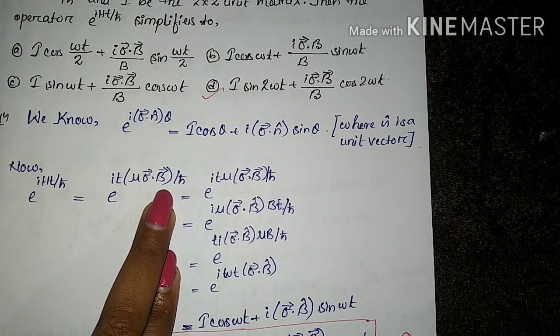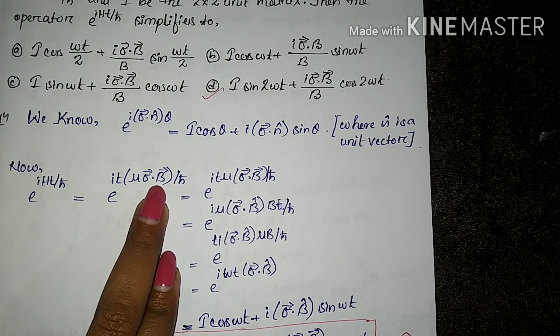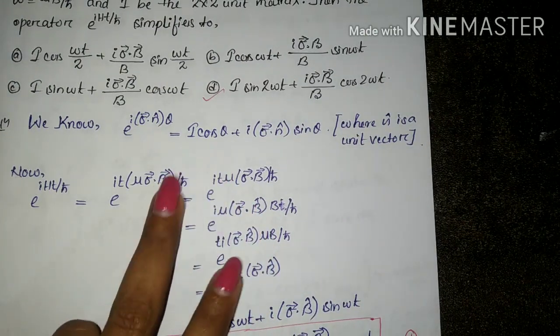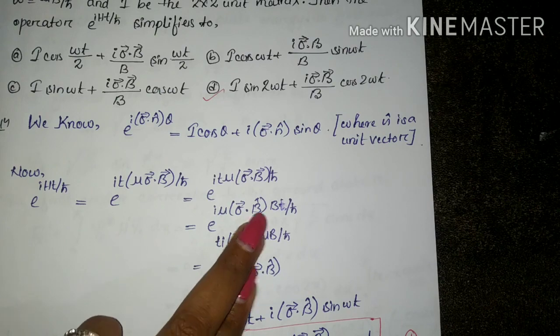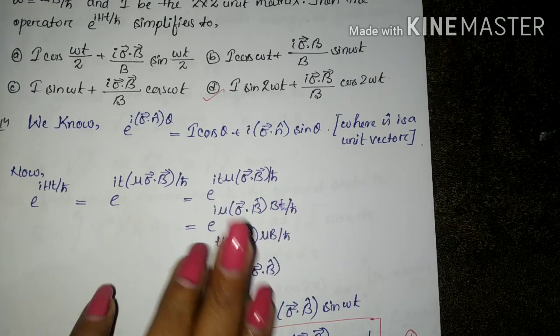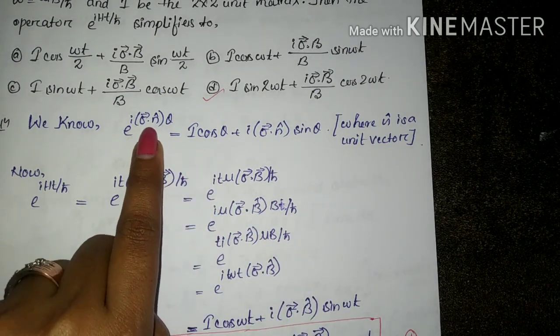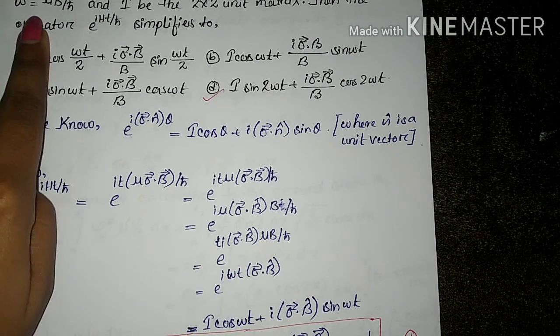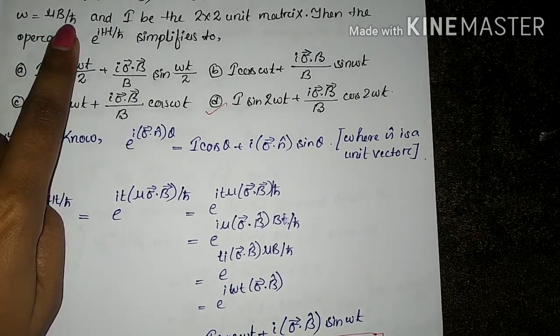We already know that we write a unit vector b cap. How do we write the unit vector b cap? The vector b is equal to b cap into the magnitude of b. This is what we write. So instead of the vector b, we will write b cap dot b. The rest of the terms will be as they are, because we need a unit vector. So we have a unit vector formula and we are using it, and we have a b cap here. Now in the question it is also given that omega is equal to mu B by h cut.